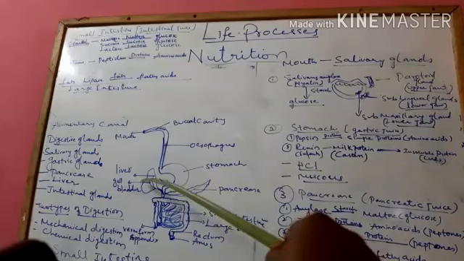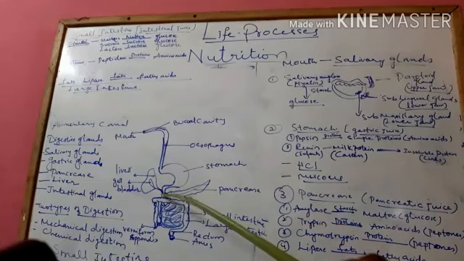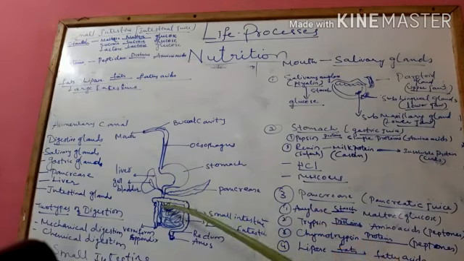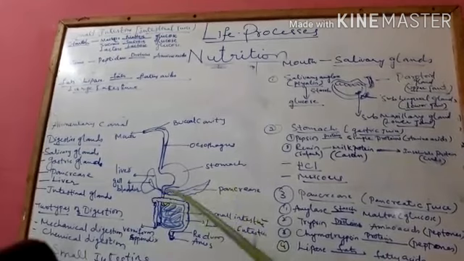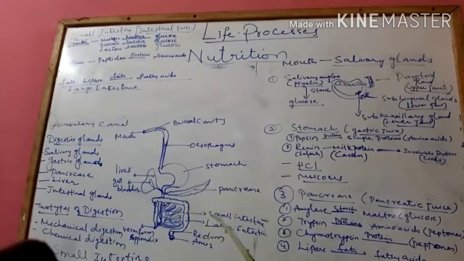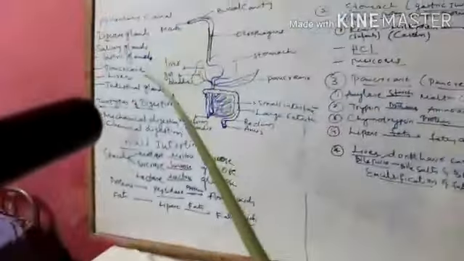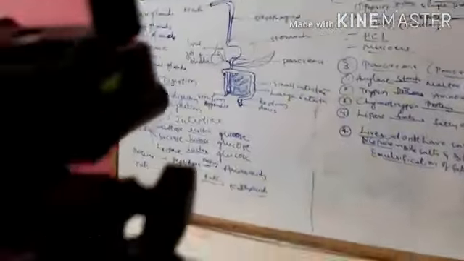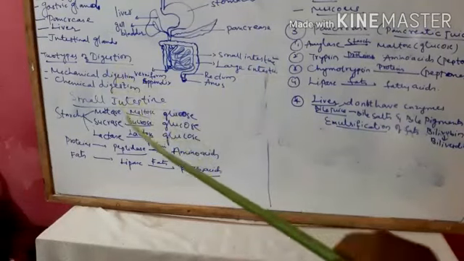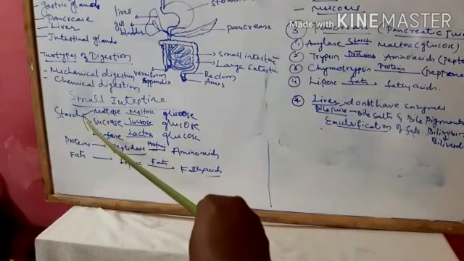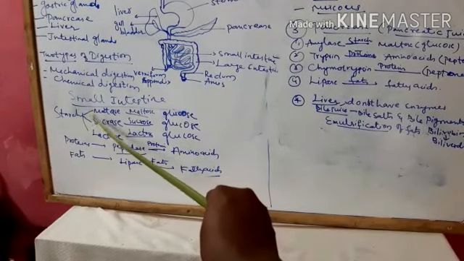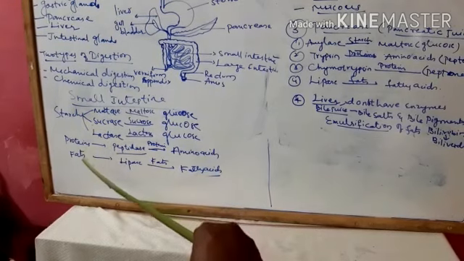Okay. Then once the bile juice is added from the liver and the pancreatic juice from the pancreas, the food is passed into the small intestine. The small intestine is around 6 meters long and totally coiled, and it also produces enzymes which help in breaking down starch, proteins and fats.